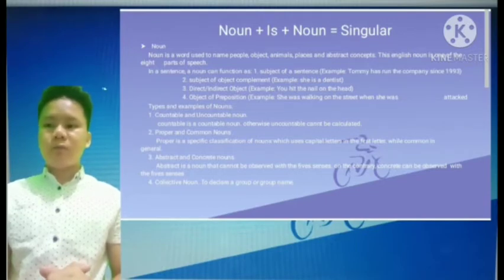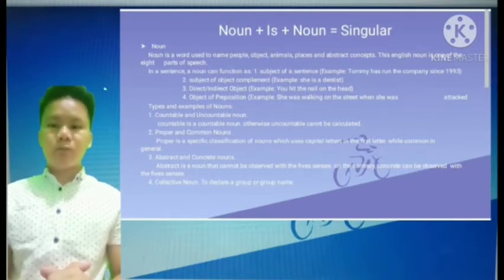Noun is a word used to name people, objects, animals, places, and abstract concepts. This English noun is one of the eight parts of speech. In a sentence, a noun can function, one, as the subject of a sentence. Example: Tommy has run the company since 1993.